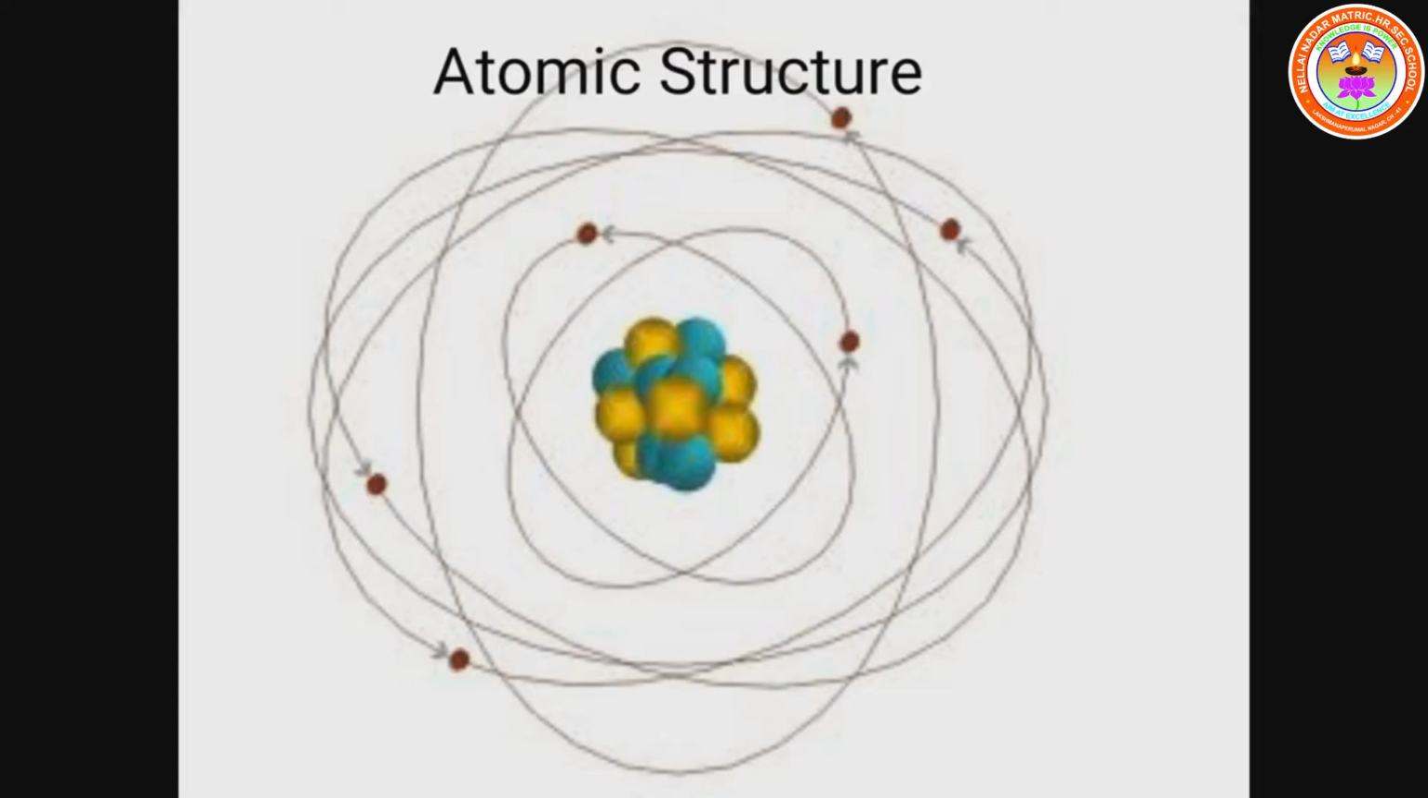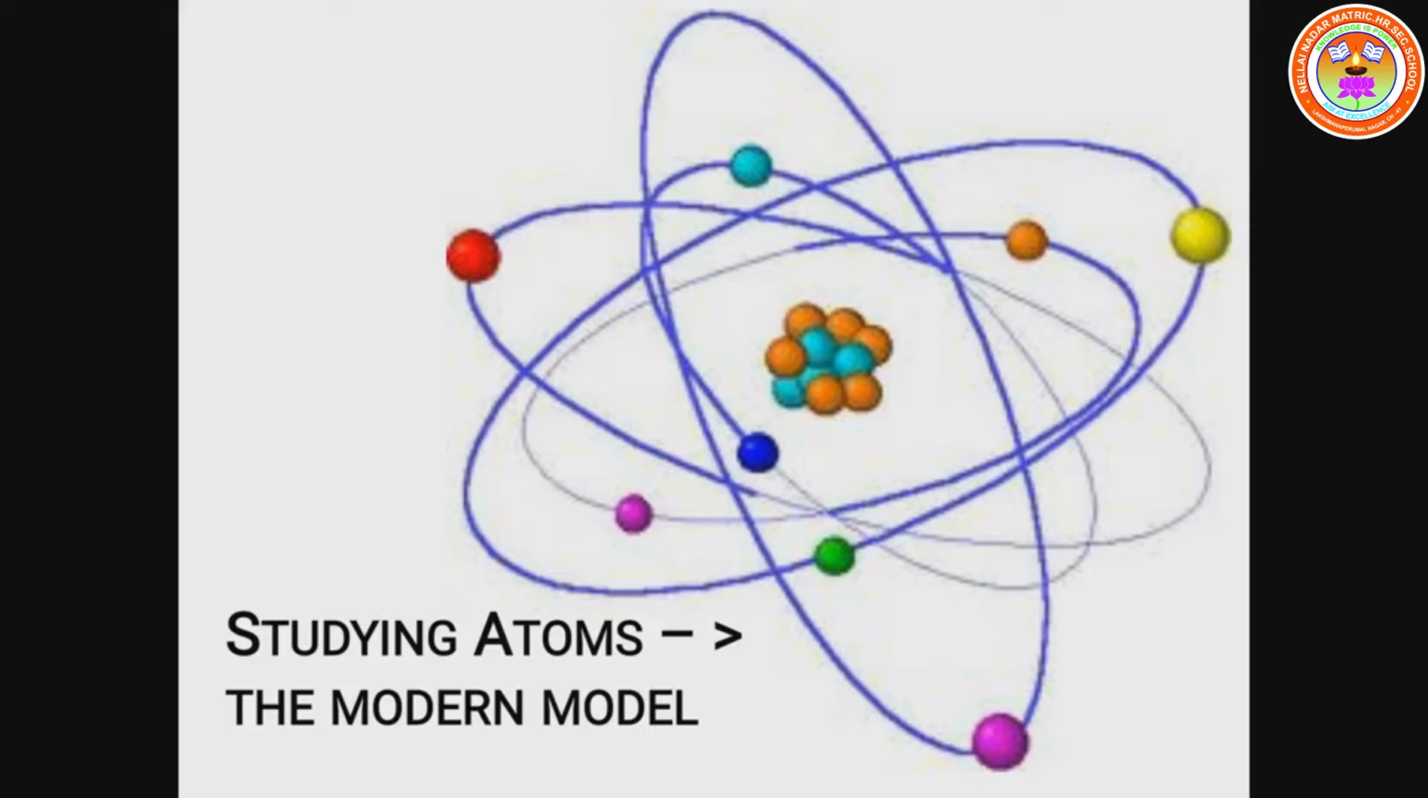Next we are going to discuss the evolution of the idea of an atom. Many scientists have studied the structure of atoms. We will learn a few scientists and their postulates. One is Dalton, another one is Thomson and Rutherford. We are going to learn them one by one.